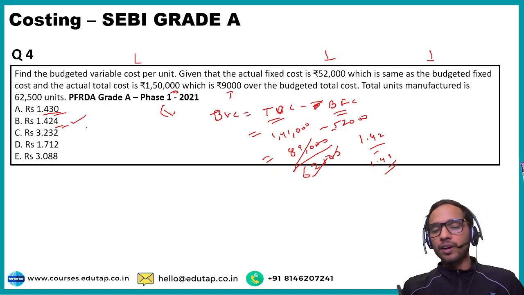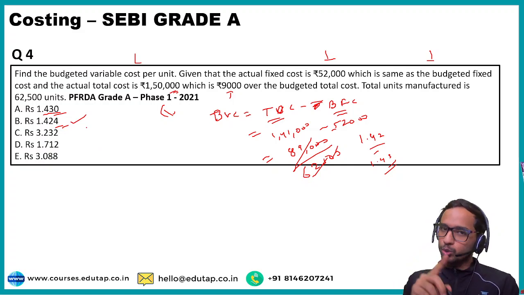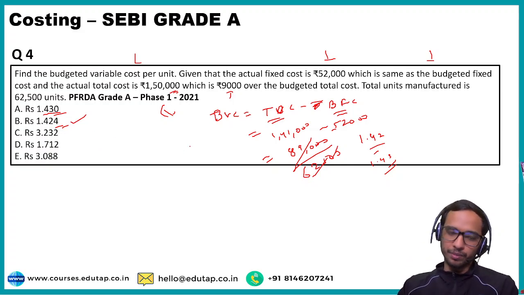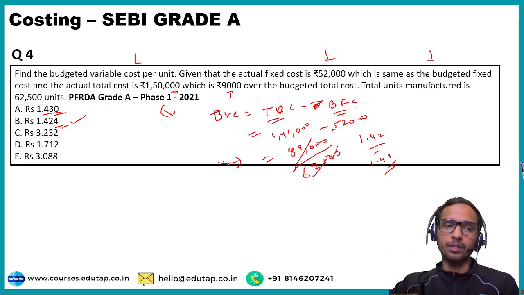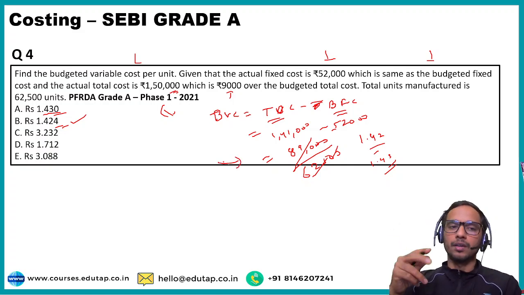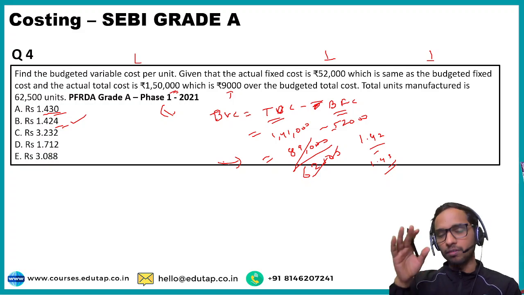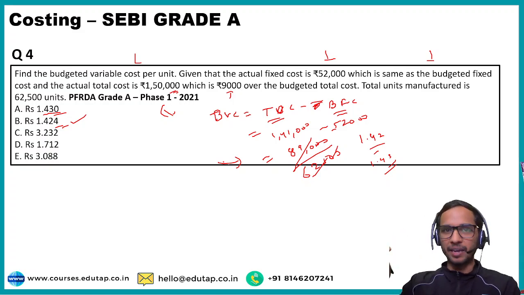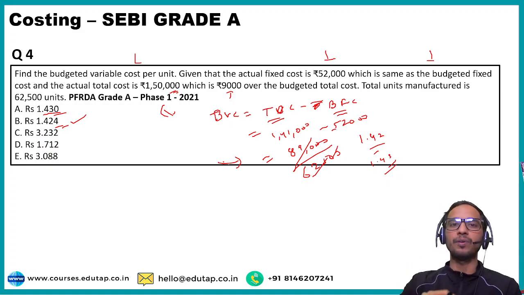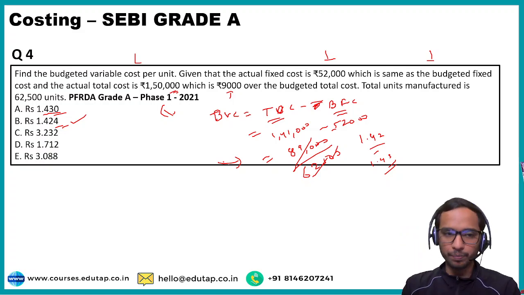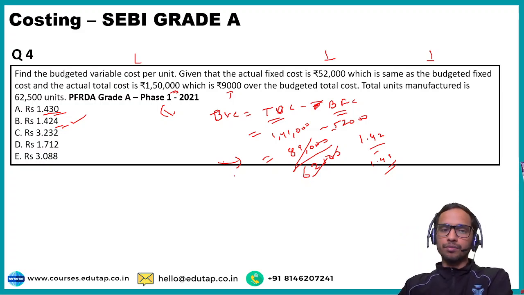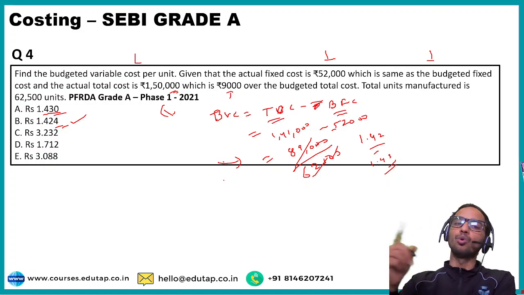See, you will be provided with the calculator in the phase 2, so you can use the calculator. So I have basically used the shortcut, right, in the percentage form. Don't get into the shortcut percentage. Just calculate by the conventional method by pen and paper also, if you are not being given the calculator in the examination, right? So the correct option here is option number B, 1.424, right?